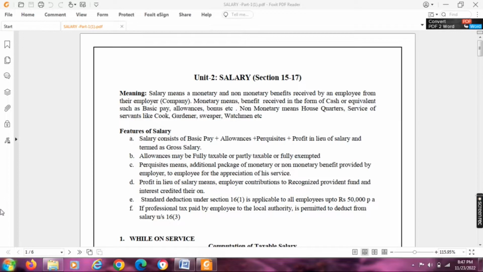Standard deduction under section 16(1) is applicable to all employees up to Rs 50,000 per annum. Any professional tax paid by the employee to the local authority is permitted to be deducted under section 16 subsection 3 of the IT Act. Now let me see the computation of taxable salary format while on service.